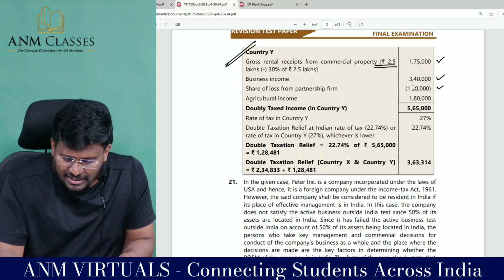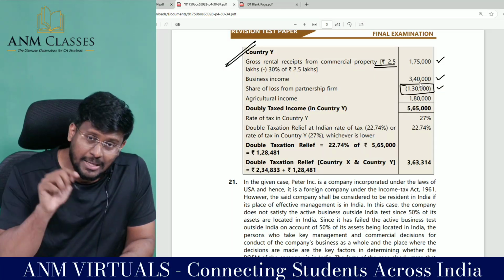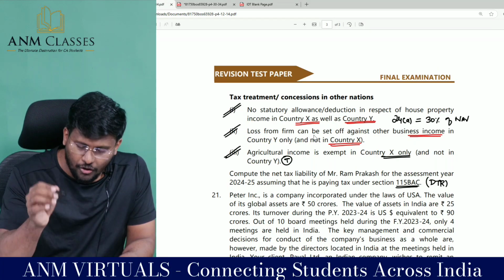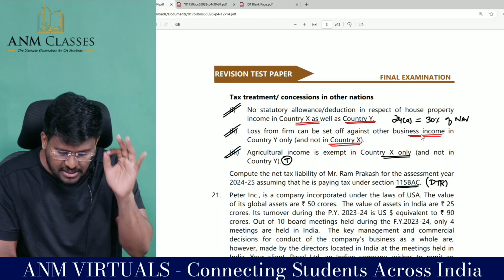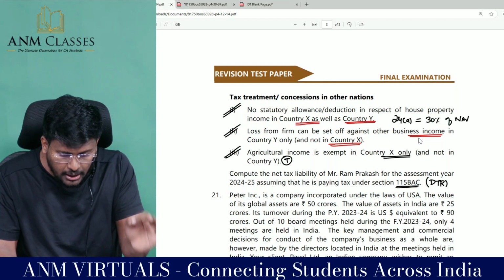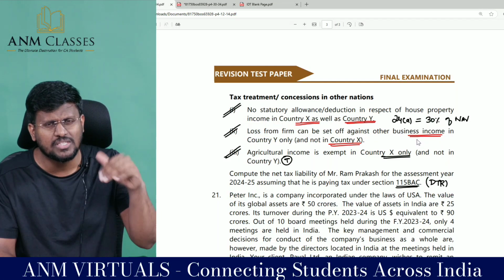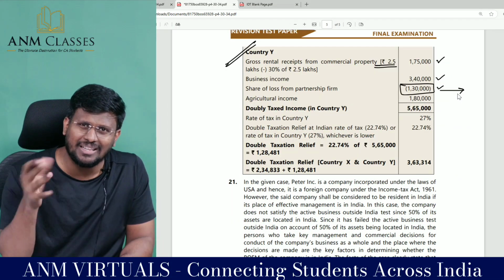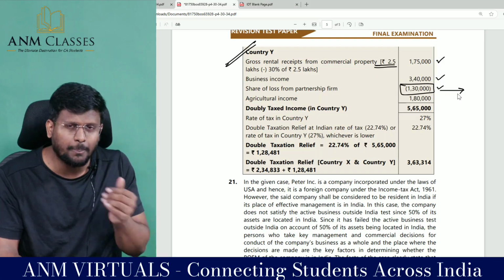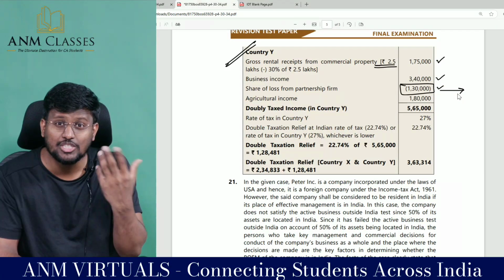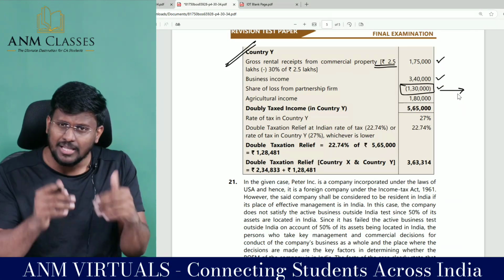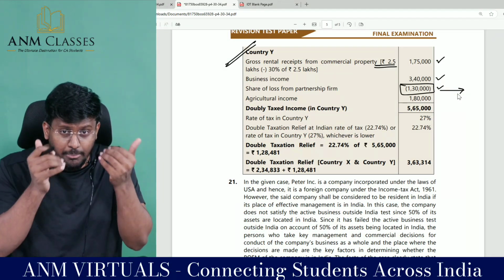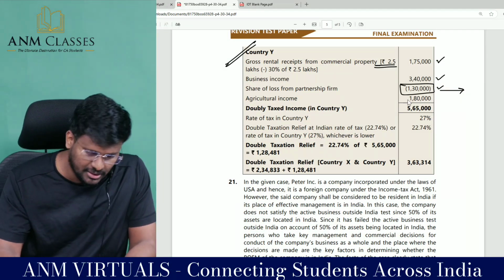There this 1,30,000 has been claimed as a deduction. Sir, the loss from firm can be set off against other business income in country Y only. So in country Y you set it off, and up to this amount you have not paid the tax there. Here also you have not paid the tax. So it is not doubly taxed. Sir, then we have to ignore it, no? If we ignore it, the income will be more. We have to remove that effect. So we have to minus 1,30,000.